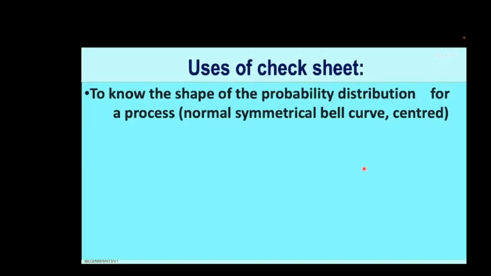Now, having understood some good examples, we will come to the uses of a check sheet. The first use, as we understood, is to know the shape of the probability distribution. It's a high-sounding word, but it is very simple. The shape of the normal curve, as we understood. The peak of the normal curve should be aligned with the target. The variation should be minimum on the extreme sides of the specifications, and the normal curve should be symmetric, not abnormal like this or like this.